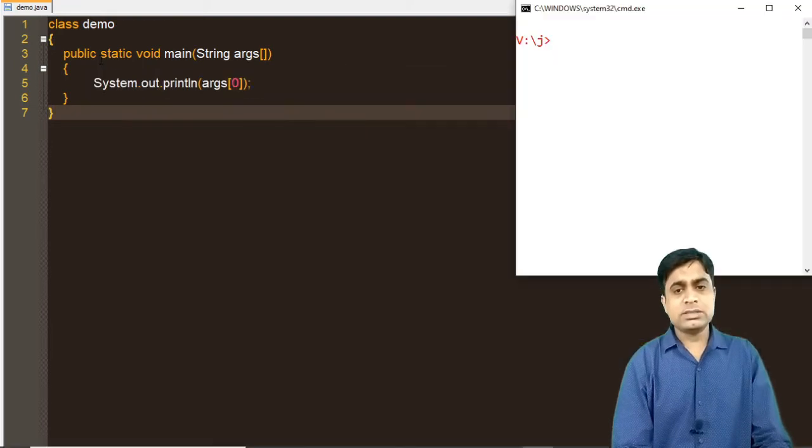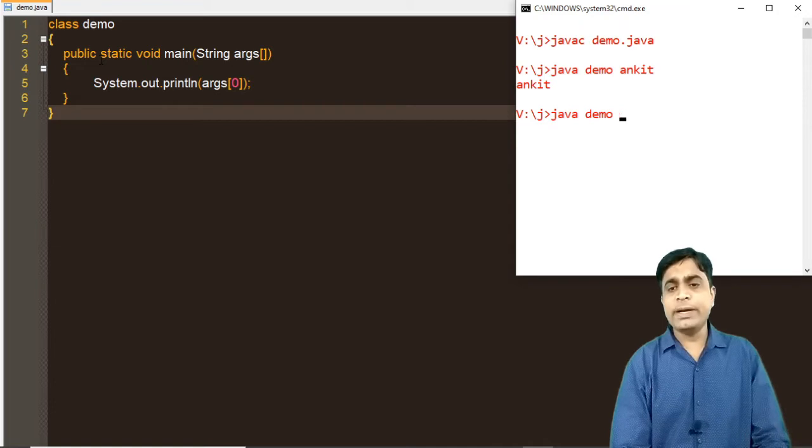Now let's run this code first of all. Just compile it with javac Demo.java and then run. Now at runtime you need to pass some value. Because this is a string format, I am just writing my name, and this will print Ankit. If you pass values like 1, 2, 3, 4, 5, this will print that value, because this value is in the form of a string, not an integer. Like if you pass 1, 2, 3, 5.25, it will print that value.